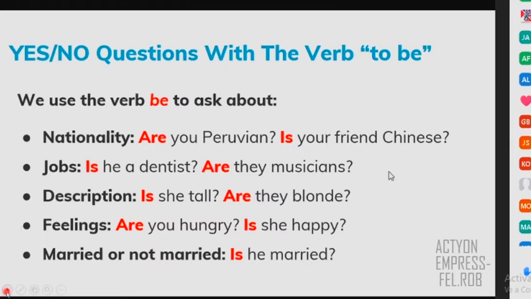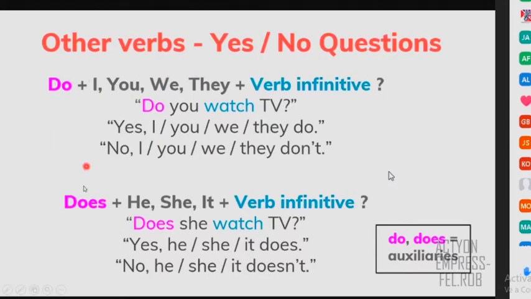And as I explained in the book, we have the use of do and does, but they are used only for verbs, right? So the verb to be is for nouns and adjectives, and do or does is for verbs. For example, again, we have two groups. If you have I, you, we, or they, remember, you always use do for the question and the verb in the basic form, in the infinitive. Infinitive is basic form. So you say, do you watch TV, for example, right? Or do you eat ice cream? Or do you drink water? So many others, right? So any verb, right?